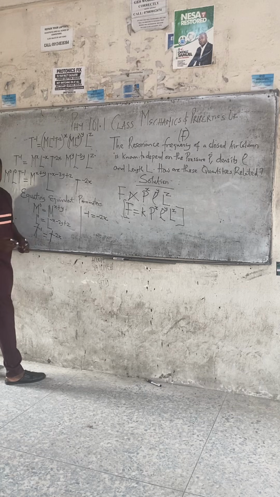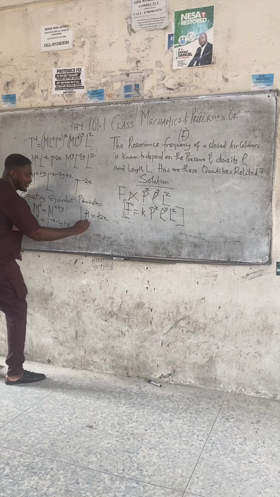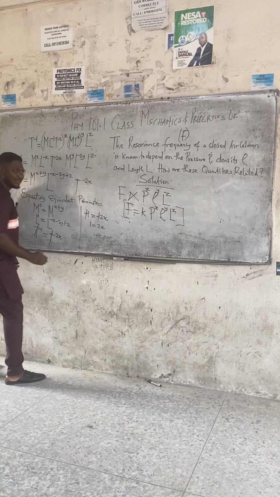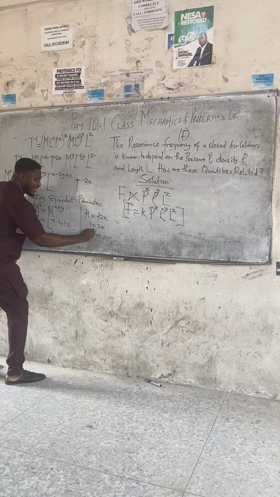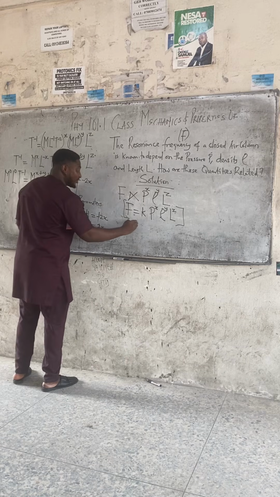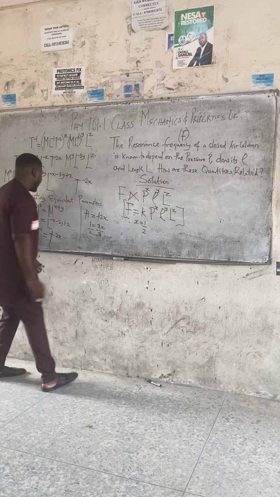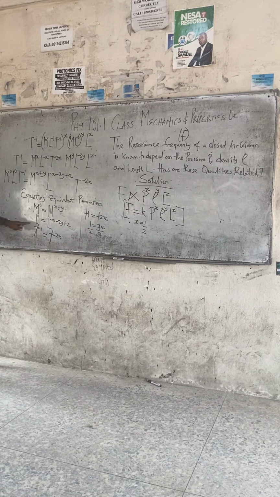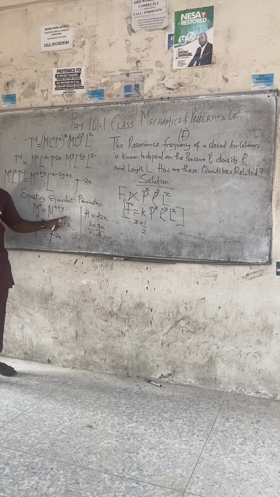So minus 1 equals minus 2x. Minus can cancel minus, so that 1 equals 2x. Divide both sides by 2. What's x? We've gotten our first unknown, 1 over 2. If we get x now, who is the next easiest to solve among these 2? M, right? Because M has 2 unknowns, right? This one is the hardest because it has 3 unknowns.